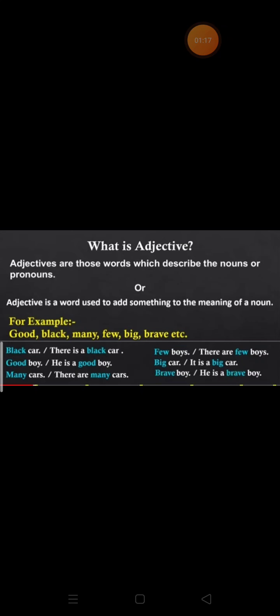If we see the second example, he is a good boy. So here the word good is describing the quality, is telling the quality of the boy, that he is good in nature. Coming to the third example, there are many cars. So it is telling the quantity of cars, that is, there are many cars.